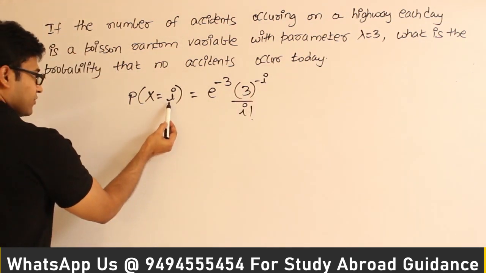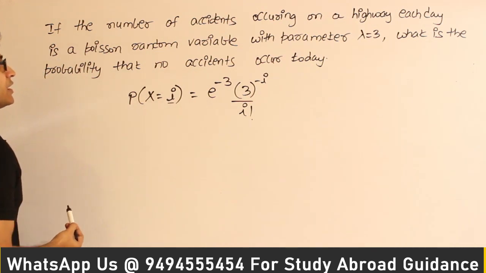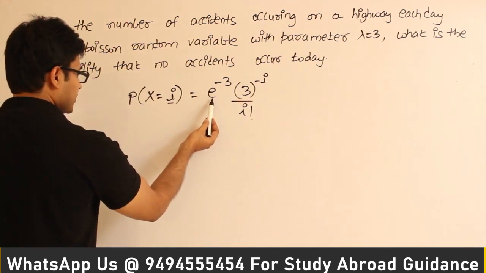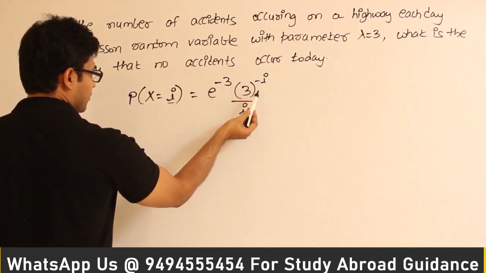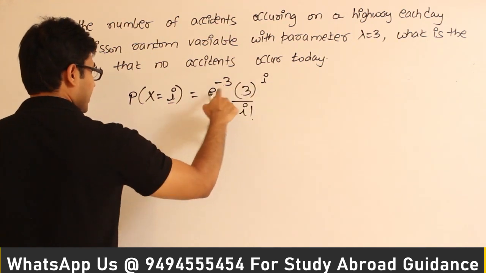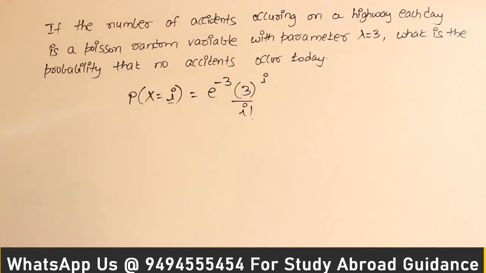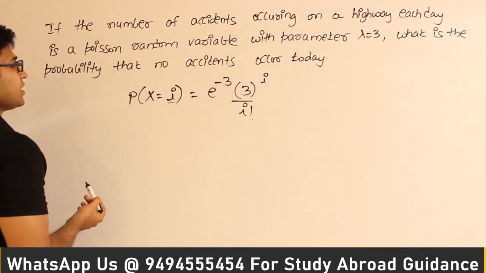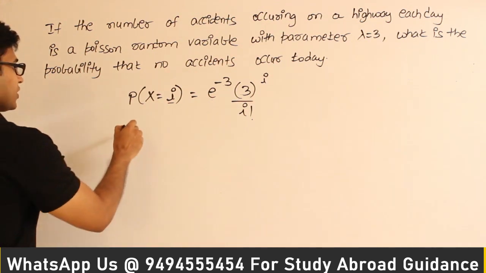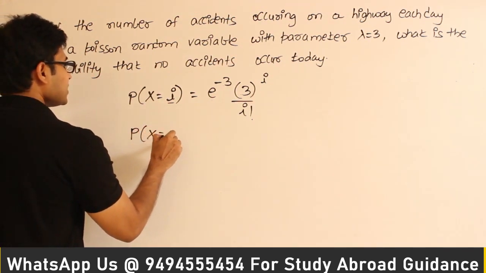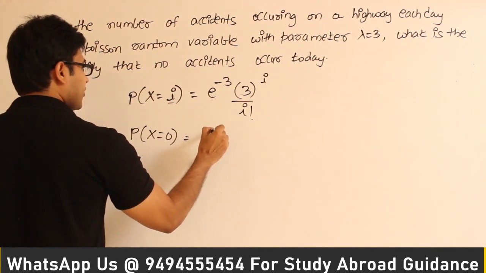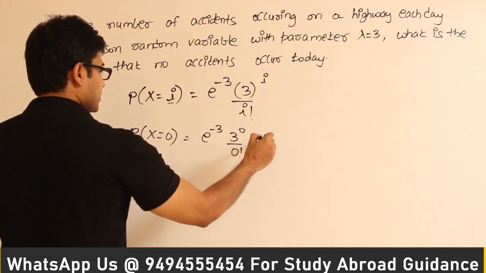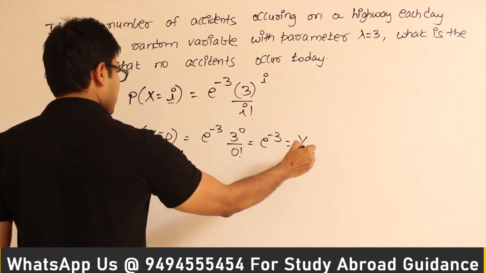So this is the probability with which there will be i accidents on the main road. So how did I get this? In the formula of Poisson distribution, which is e power minus lambda into lambda power i by i factorial, I have just written this, okay? So in place of lambda I substituted 3. Now they are asking what is the probability that no accidents will occur today, which means what is the probability that the number of accidents is equal to 0, which is equal to e power minus 3 into 3 power 0 divided by 0 factorial, which is e power minus 3, 1 by e cube.